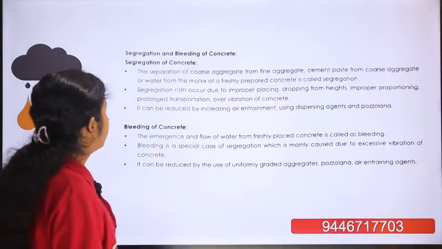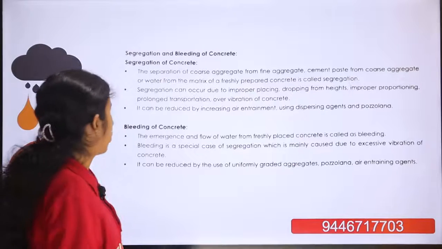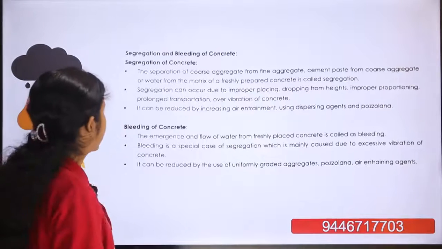Next is the segregation and bleeding of concrete. First is segregation of concrete.